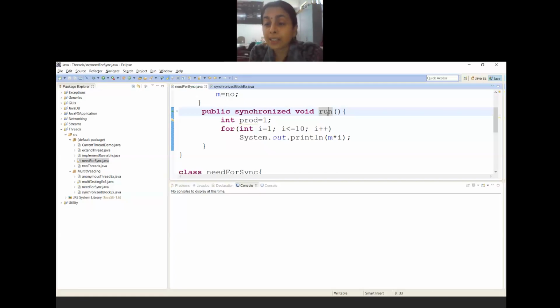There may be a case where interference has to be allowed for a few of the function calls. For example, if both of them are reading from different resources, then I do not require any specific separation. In such cases, if I synchronize the whole run method, then the actual synchronization goes off. Because in that case, the synchronization stays, but what goes off? Multi-threading goes off. The essence of multi-threading goes off. I hope you are understanding what I'm trying to explain. If not, I will repeat what I'm telling.